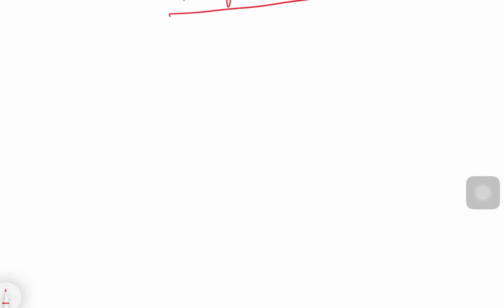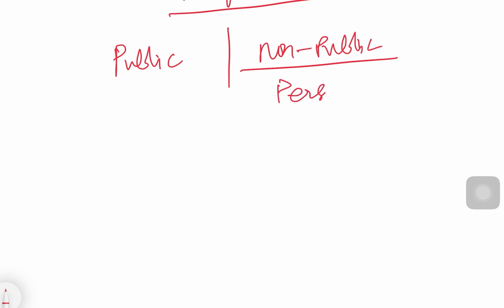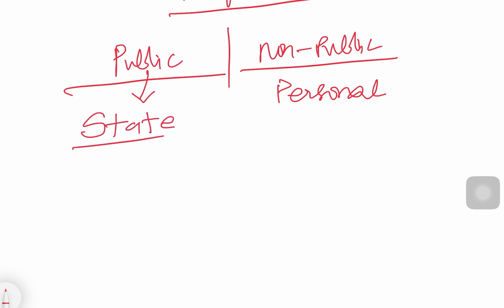in terms of polity or political science, the basic tenets recognize something which is public and something which is non-public, or you can also call it personal. So what is public? Public is anything that is concerned with the state.